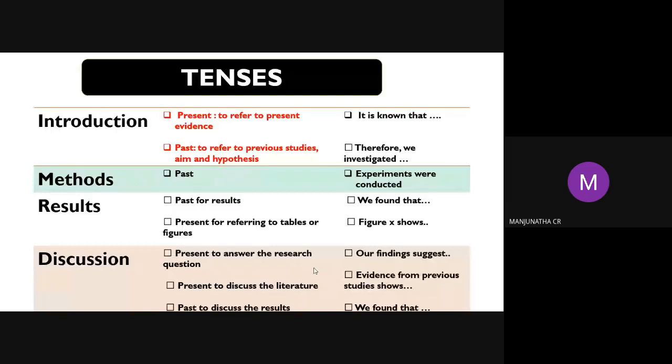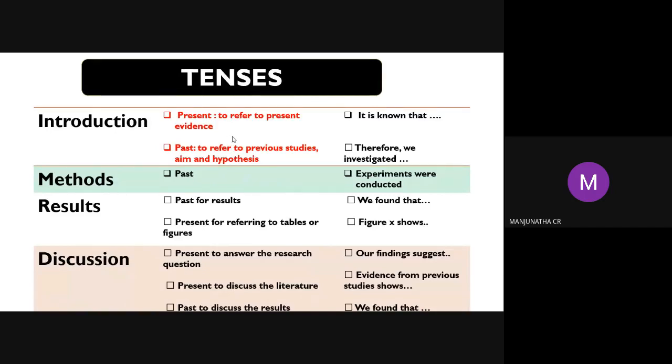And tenses. While writing the paper, most of us miss the tenses. This is very important, especially for scientific research. Most of us Indians, including me also, make mistakes in tenses. The first comment is about English. Okay, they ask us to correct the language.